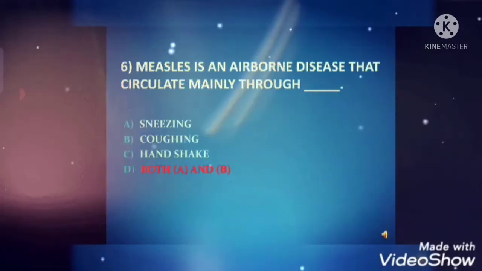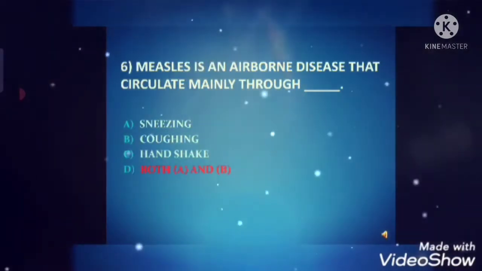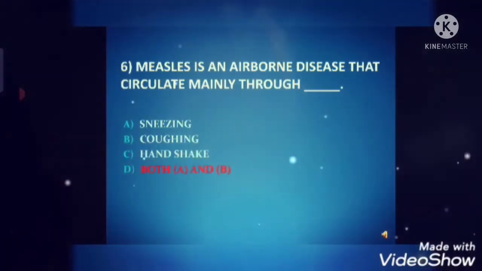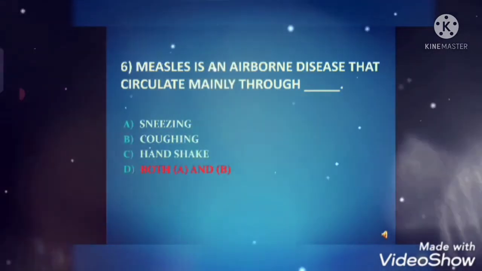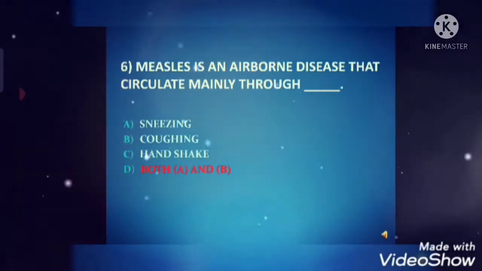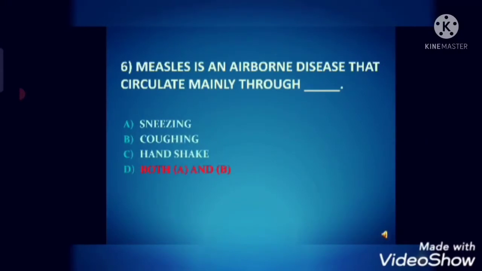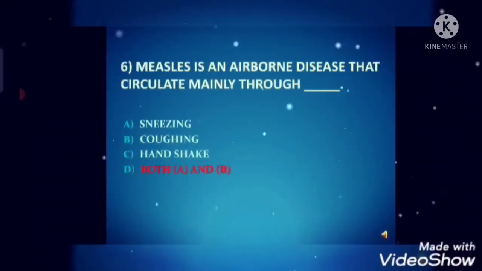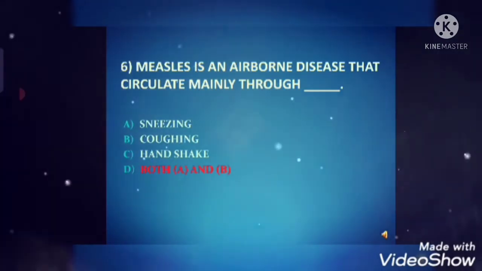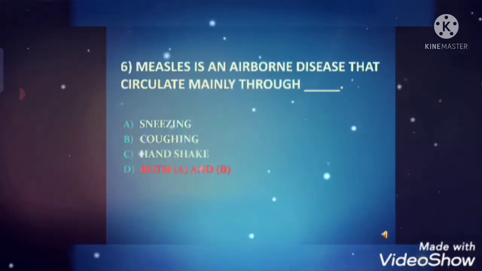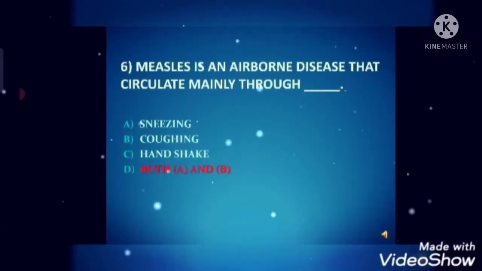Next is, measles is an airborne disease that circulates mainly through dash. Answer is option D, both A and B, sneezing and coughing. Measles is an infectious illness caused by the rubeola virus. It spreads either through direct contact with a person who has the virus or through droplets in the air.